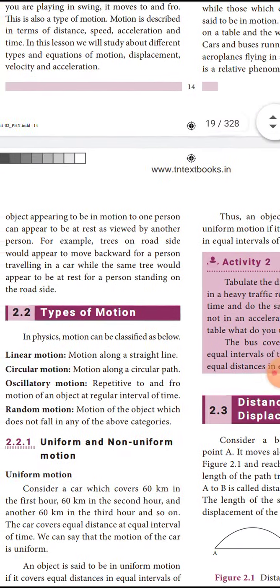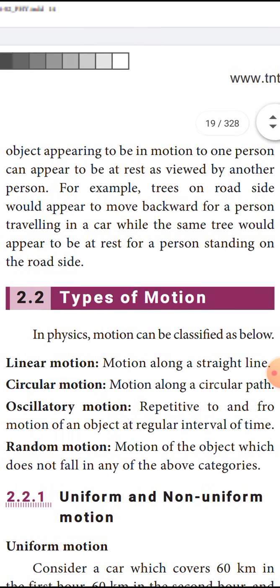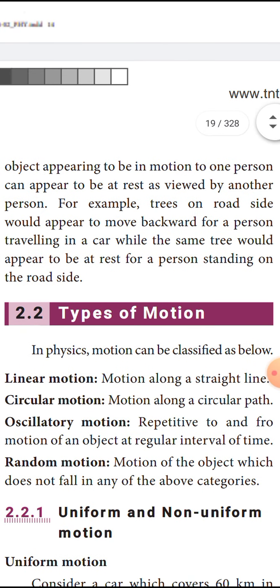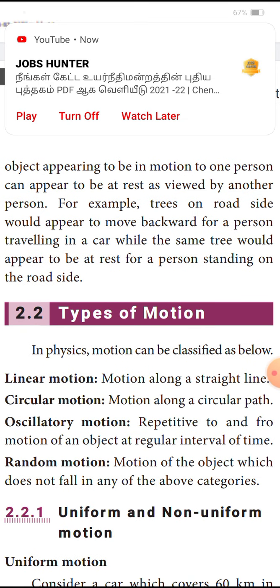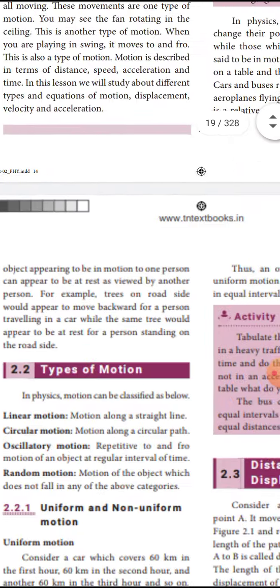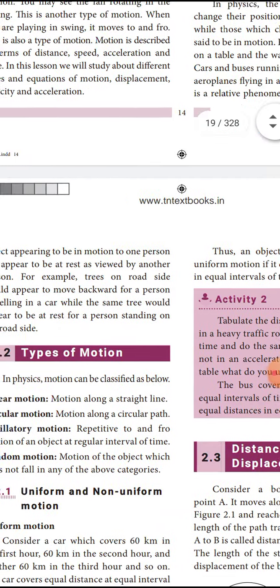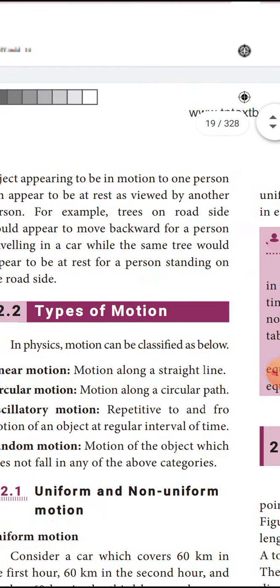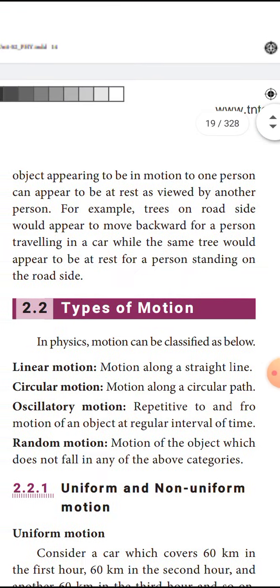This means that an object appearing to be in motion to one person can appear to be at rest as viewed by another person. For example, when we are traveling by bus and watching the trees outside, we think that the trees are moving.